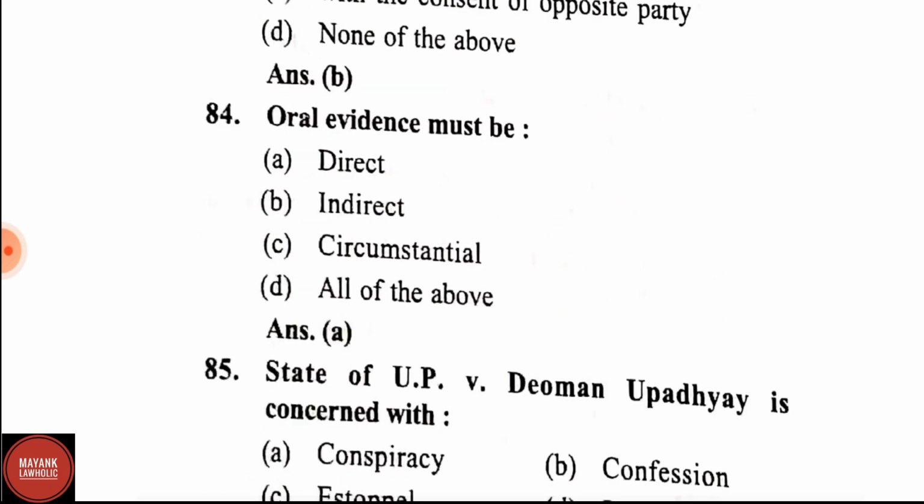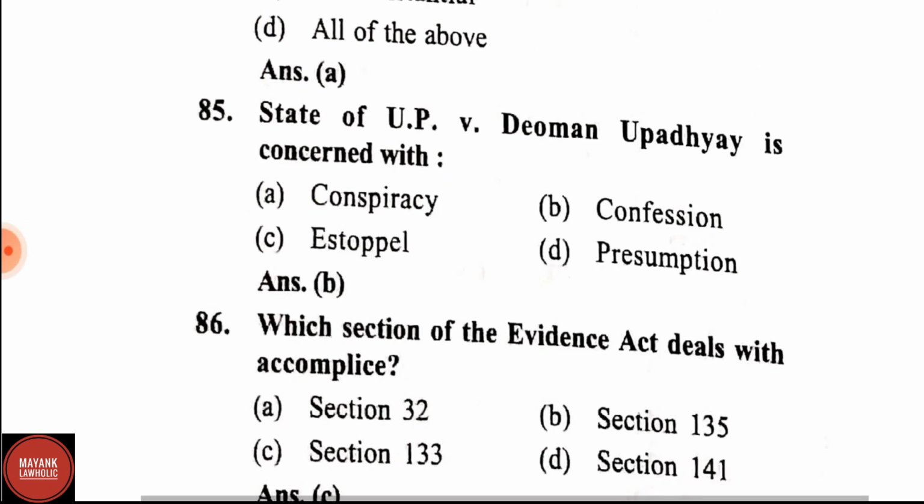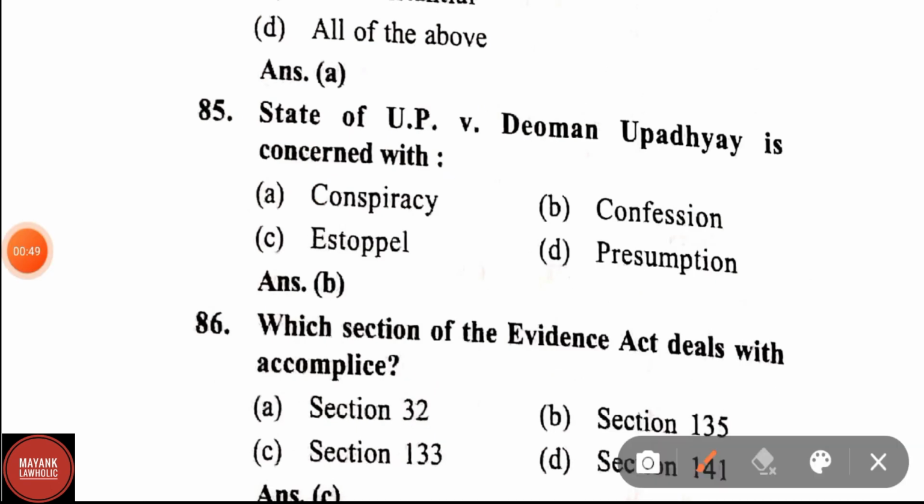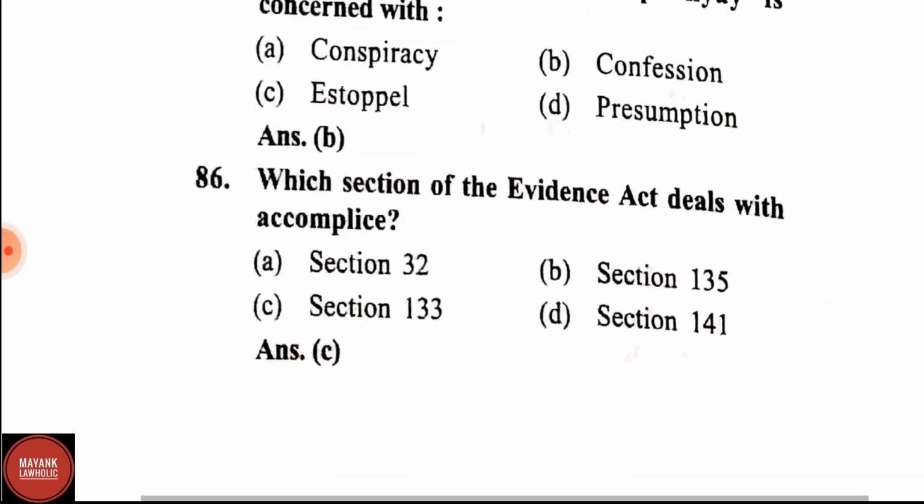Question number 84. Oral evidence must be direct, indirect, circumstantial, all of the above. Oral evidence must be direct. Question number 85. State of UP versus Upadhyay is concerned with conspiracy, confession, estoppel, presumption. Correct answer is confession.